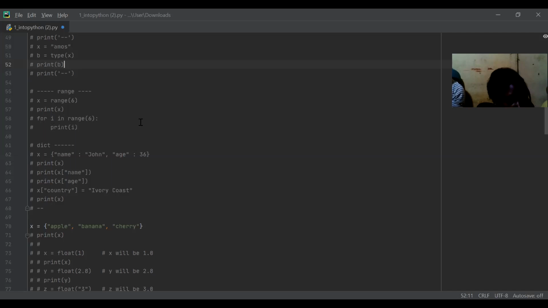What will it do now? First I will be 1, then I will be 2, then 3, then 4, then 5, then 6. So the first time it will be 1, it will go inside the for, and inside the for is print I. So it will print 1. Next, I will be equal to 2, and print will print 2, up until 6. So it will print me 1, 2, 3, 4, 5, 6.